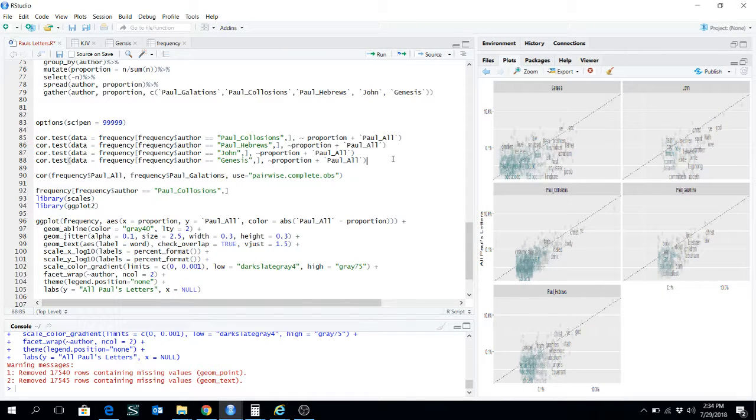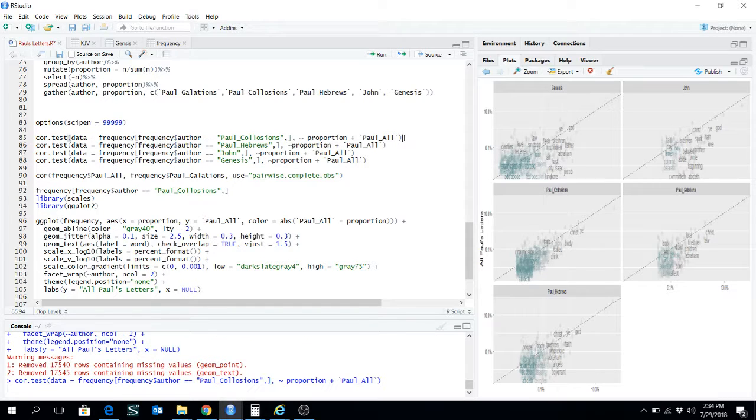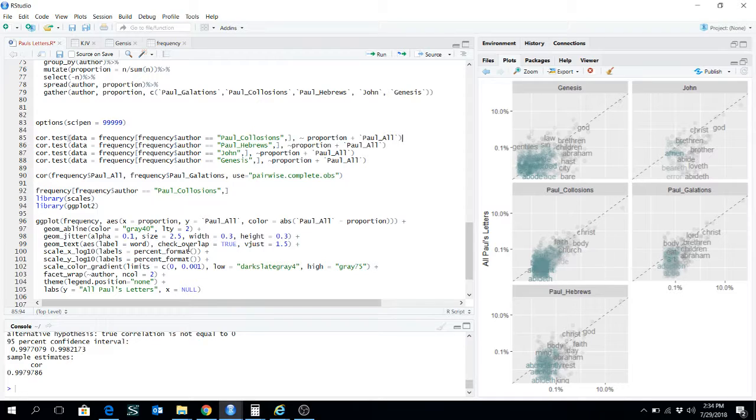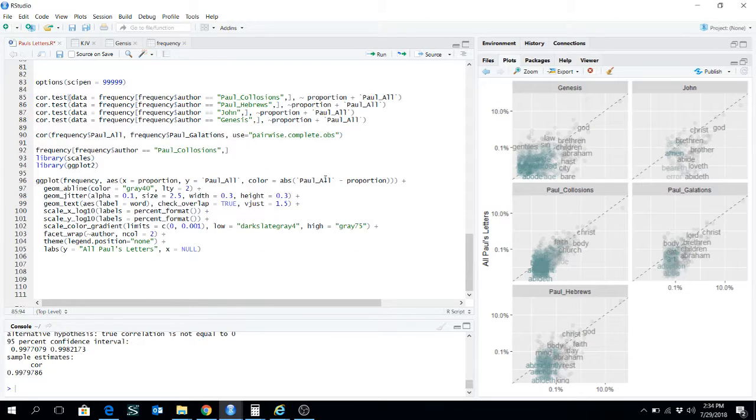And let's see, the cor test functions. I do have some cor test functions, but I couldn't really figure it out. So if you know anything about that, please let me know, because it's showing a 99% correlation between Paul's Colossians and Paul's works. But it's showing a pretty high correlation between all of Paul's works and John. So I haven't figured that part out yet.